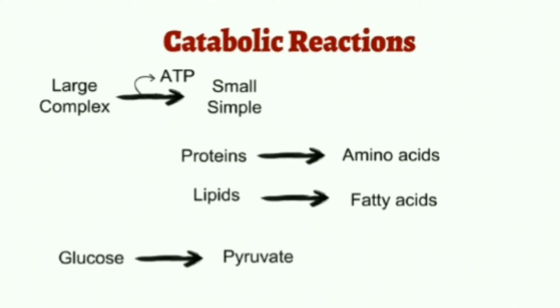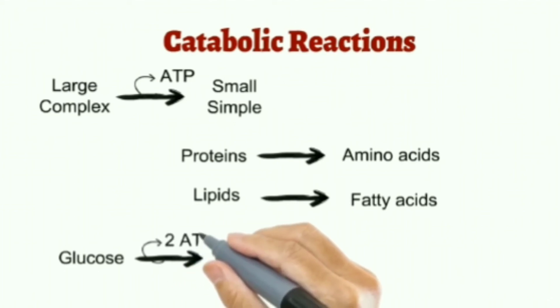Glucose is a hexose sugar, that is, it is made up of 6 carbons, and pyruvate is made up of 3 carbons, that is, a triose. This degradation occurs in 10 stepwise reactions known as glycolysis, and during this conversion 2 ATP molecules are produced.